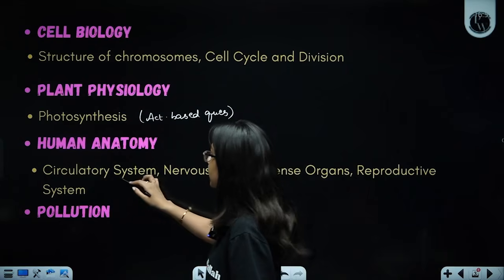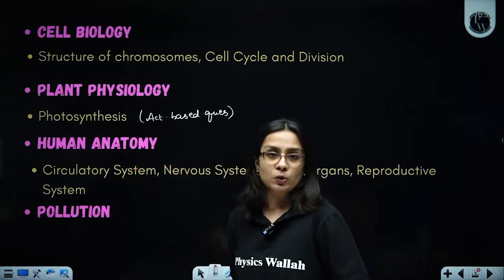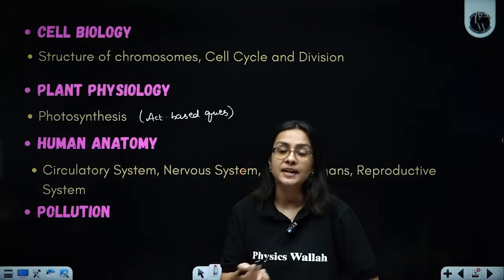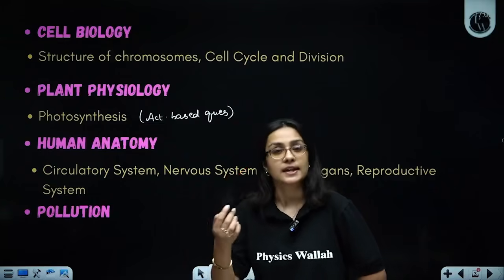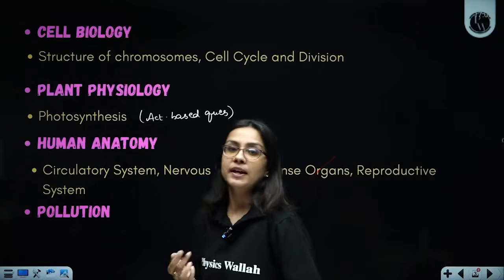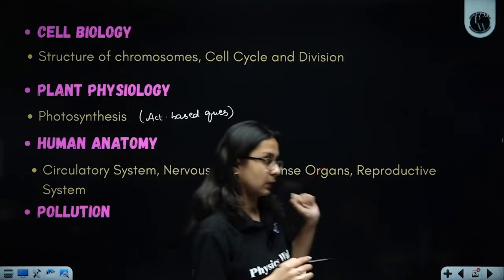If I talk about circulatory system, questions can be coming in the form of diagram based as well as flowchart based. Then you have nervous system, questions can again come in the form of diagram based, especially reflex action, reflex arc, as well as the diagram of neurons. This can be asked. Then you have sense organs, which can be coming in the exam in terms of the ear as well, and eye. So these are some important topics from this particular chapter.